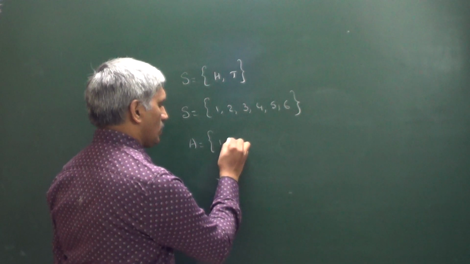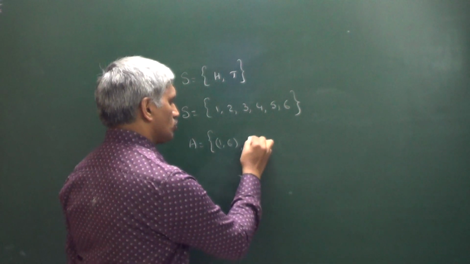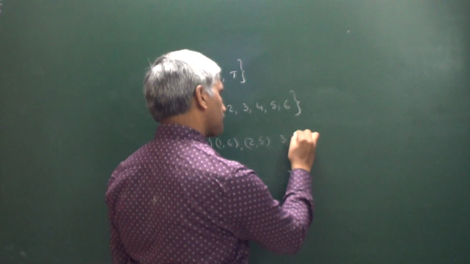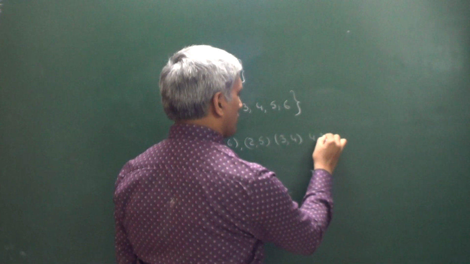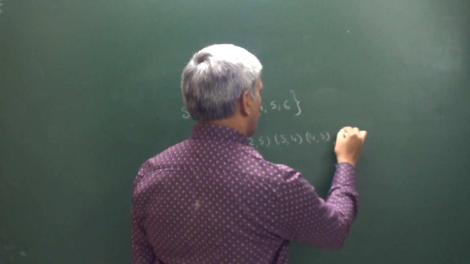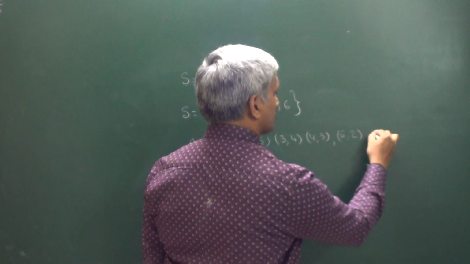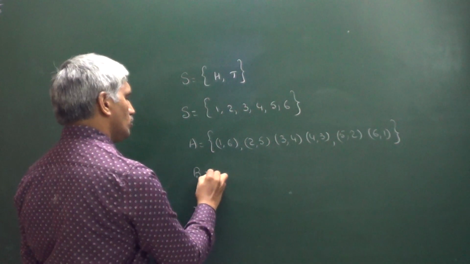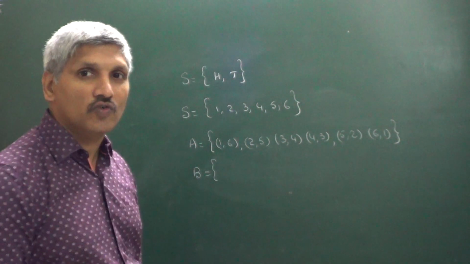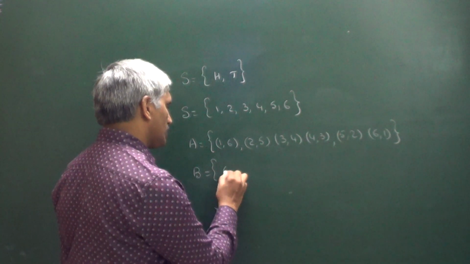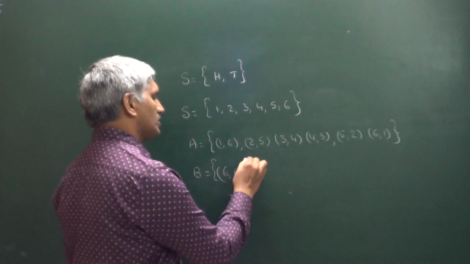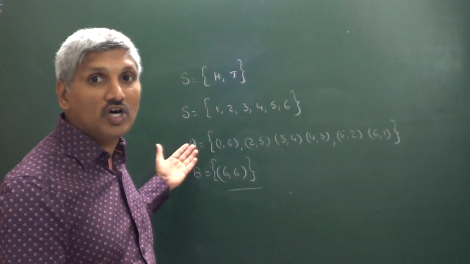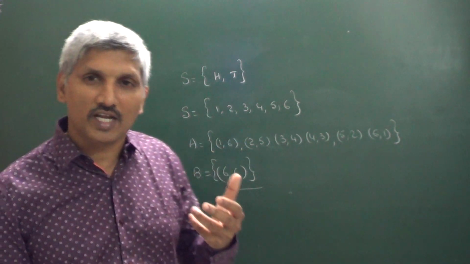Then the outcomes are (1,6), (2,5), (3,4), (4,3), (5,2), (6,1). And B is the event of getting sum 12. Sum 12, in which case you will get (6,6). This is the only one case you will get. These two events are not equally likely.